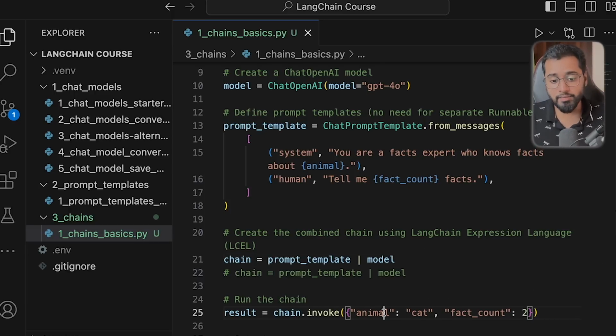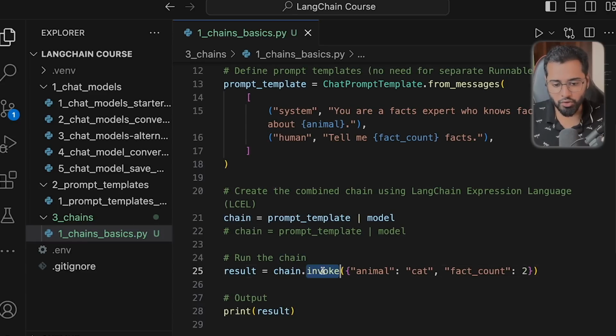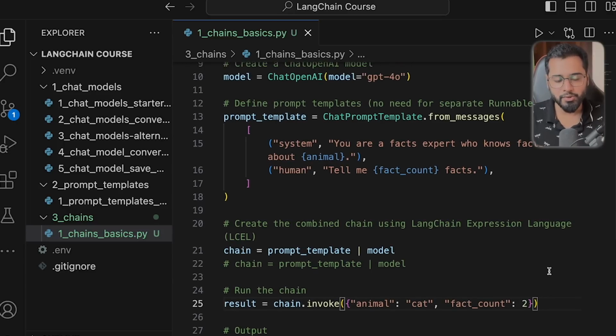Next, how do we invoke this entire chain? We say chain dot invoke, and then we pass the object with values that the prompt template needs. The prompt template requires a lot of these placeholders, right? We are passing all of that here. So whatever we pass in here will be available across the chain. So if we have another prompt template here as the fourth task, let's say, we can pass in a fourth property in this object as well. So even if the 15th or the 20th task is a prompt template, whatever we pass in here is going to be available there as well.